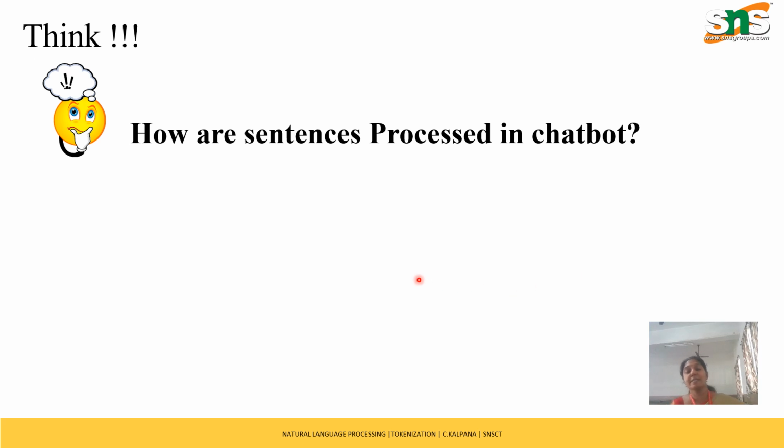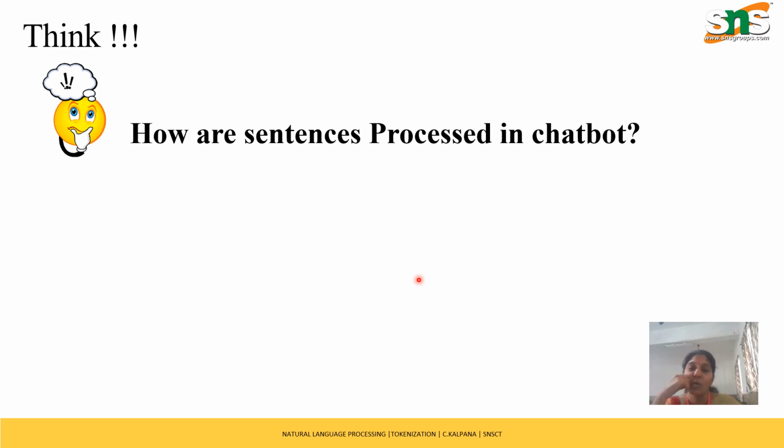And how are sentences processed in a chatbot? We are just typing the query, the prompt, in the chatbot. But then this chatbot understands the query and responds to the user. How does it happen, how is the entire sentence or paragraph understood by the chatbot?